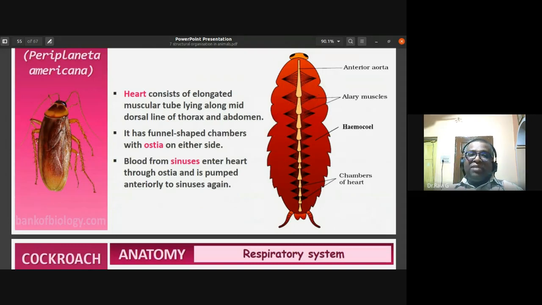Blood from the sinuses enters the heart through ostia and is pumped anteriorly to the sinuses again. So this is how the circulation of blood takes place in the cockroach.